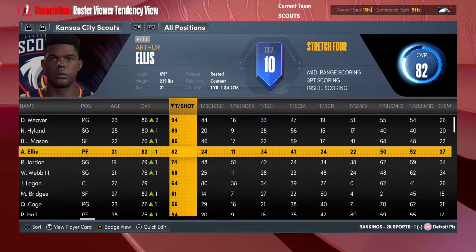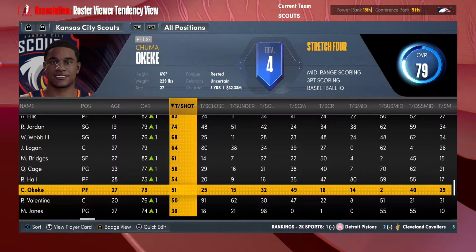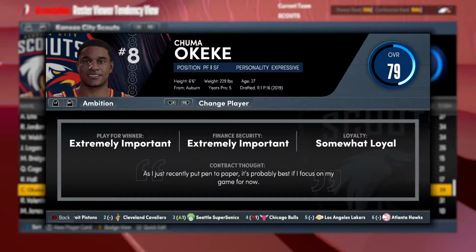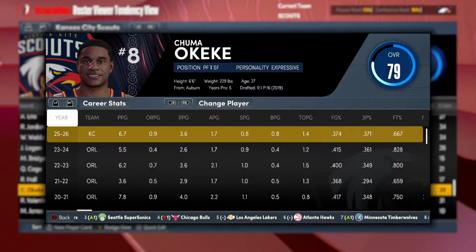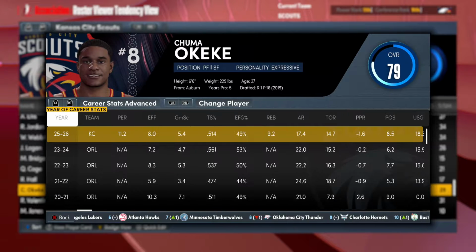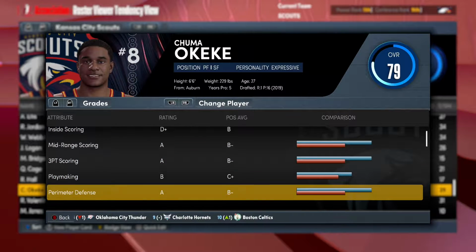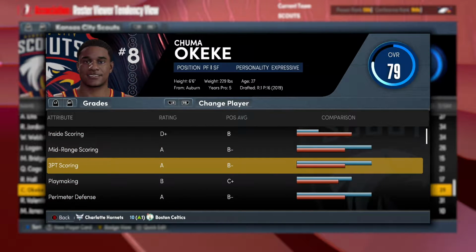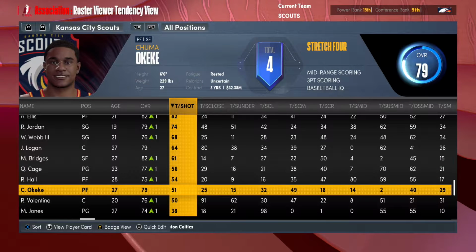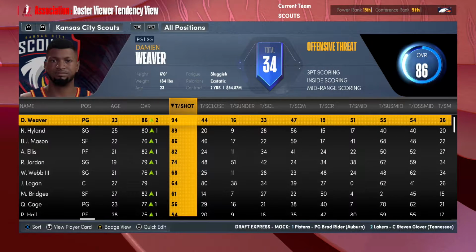But I will look at player stats more often, and player tendencies and badges, just to get a better idea of how they actually play, because I did make the mistake of signing Chuma Okeke, who is like an 80 overall just about, but I gave him like a $10 million deal for 3 years, and he does not score, even though he has the ability to, as you can see right here. Because his tendencies are so low, he does not shoot really that often, and so he does not score. I should have checked that before I gave him a $10 million per year offer. So he'll probably exit this team in the off season at some point, but that's in the future. For now, I just wanted to address that.